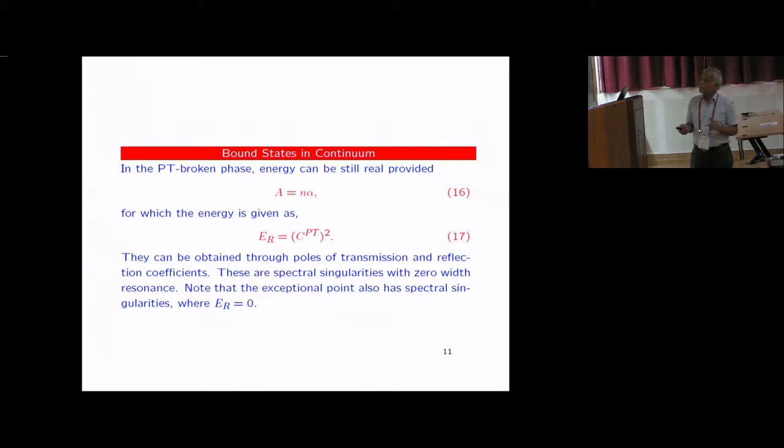So now they are deep inside the complex parameter domain, and only specifically A is equal to n alpha. Fortunately, these things were known earlier. If you go to the scattering matrix and look at the zeros and poles, you get information from there also. But here it comes out very explicitly.